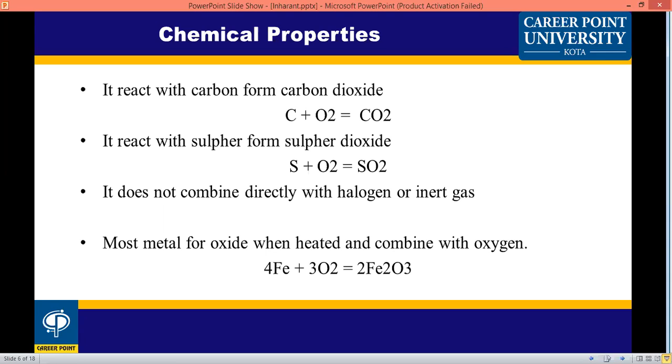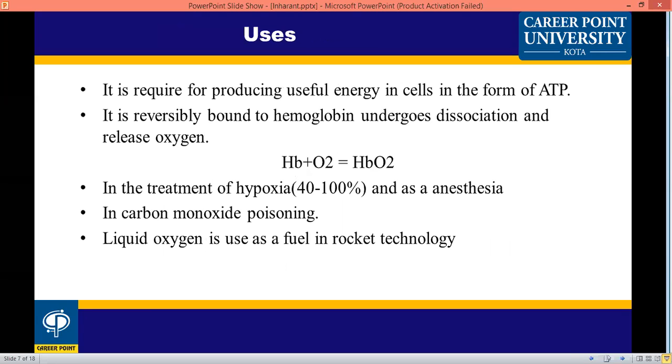But they do not react directly with halogens and other inert gases. Most metals, however, can be heated and combined with oxygen. For example, iron reacts with oxygen to form ferrous oxide.